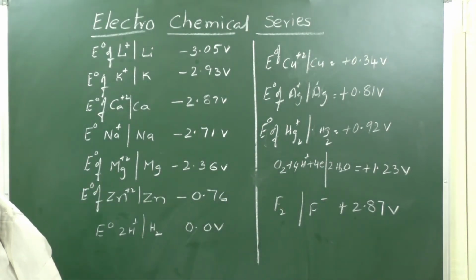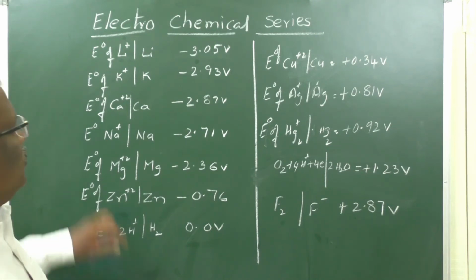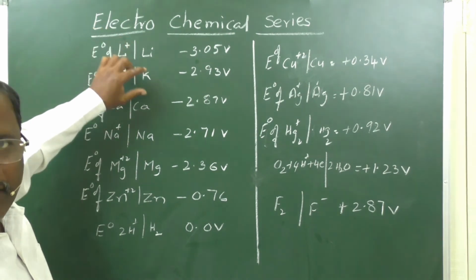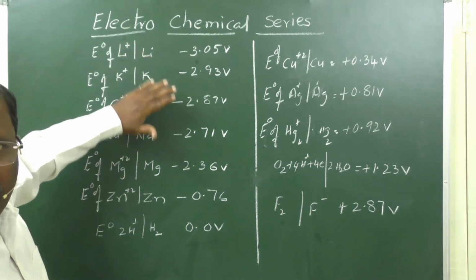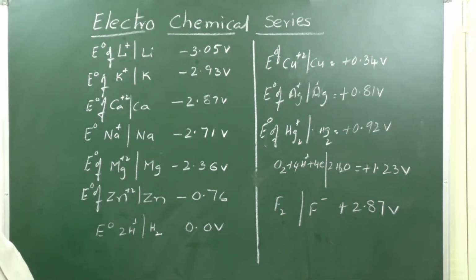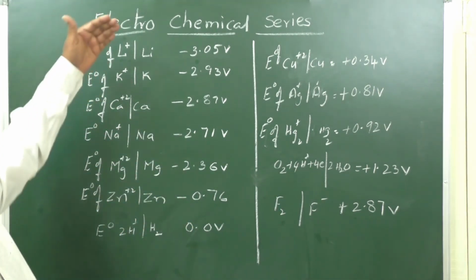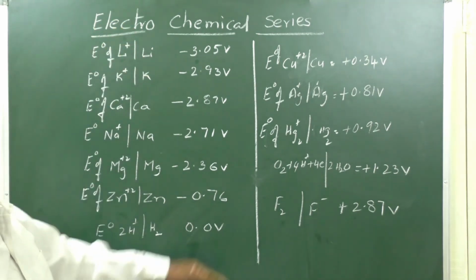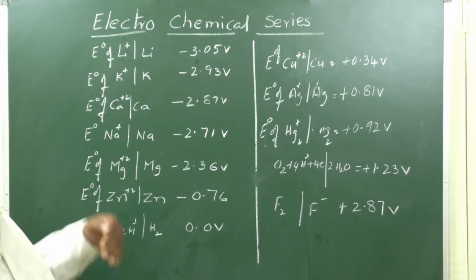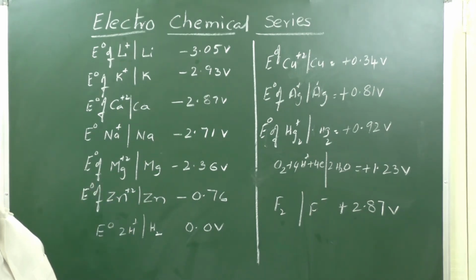With the help of this series, you can easily predict the properties of these elements. Those elements which are present at the top can reduce the ions from their solutions. That means if you place lithium in a solution of these ions, the metals are displaced and lithium goes into the solution.